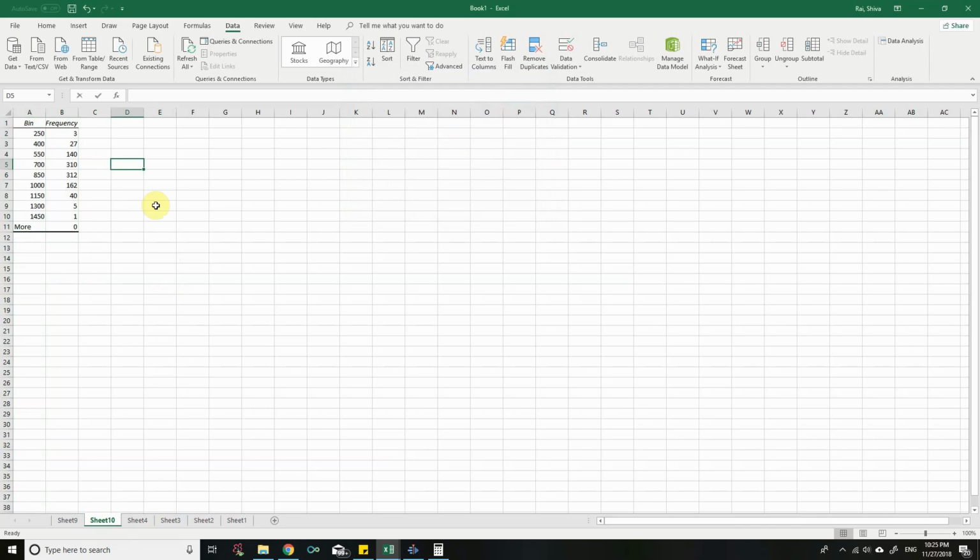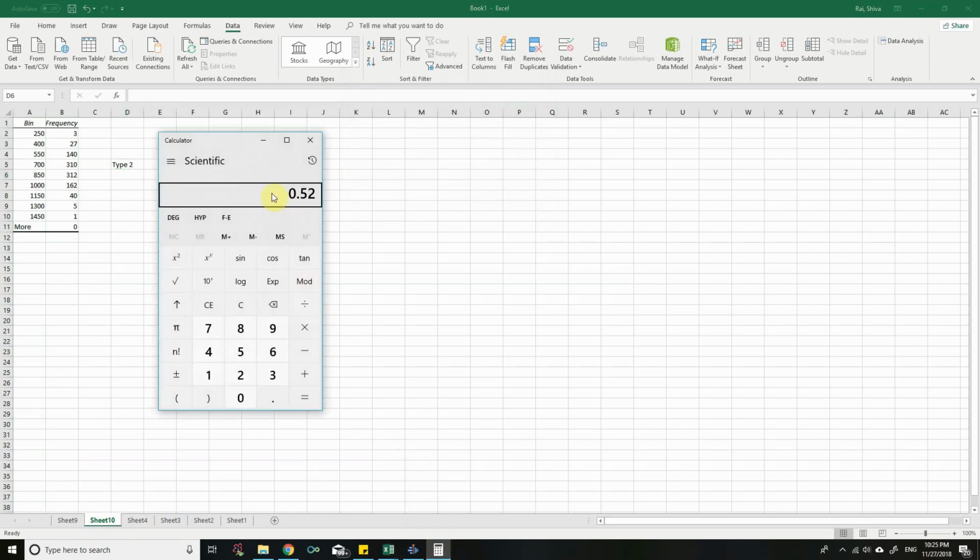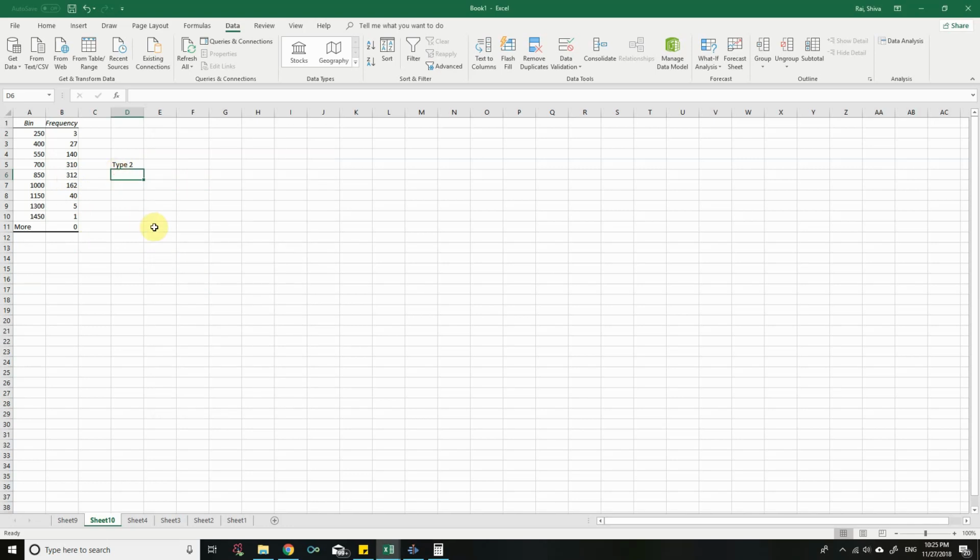So this is type 2. The total probability beyond 700: we have 312 plus 162 plus 40 plus 5 plus 1, that's 520. 520 divided by 1000 is 0.52. So 0.52 is the probability that type 2 cars will spend more than $700.